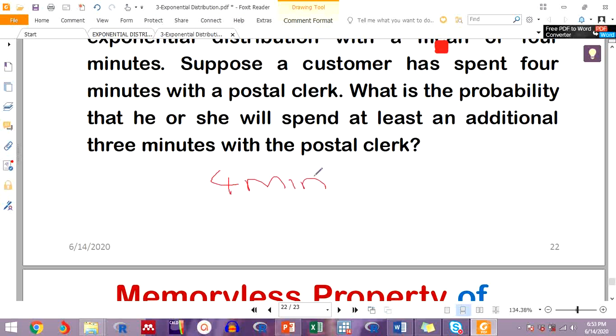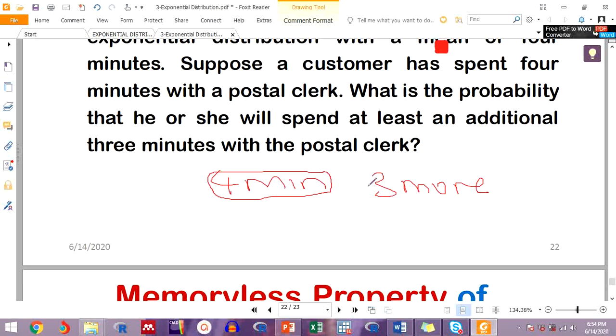That is the average time for serving the customer. Now the question says, suppose you have spent 4 minutes with the customer, then what is the probability that you will spend some more minutes, some 3 minutes more? What is the probability? That is the question. So this one falls under the memoryless property of the exponential distribution.